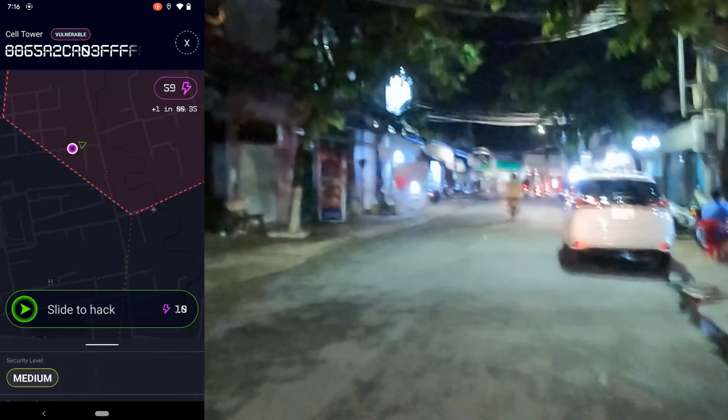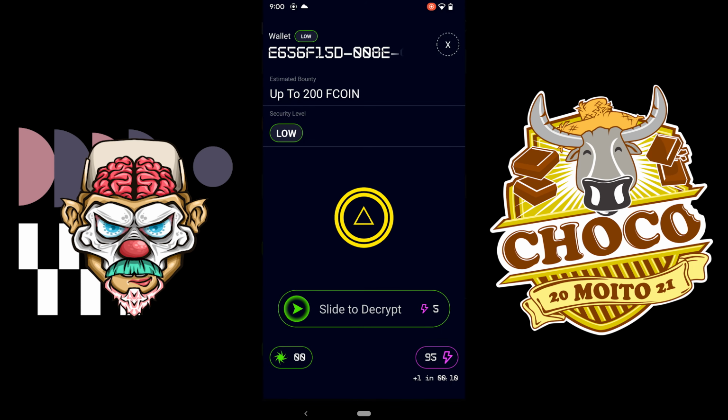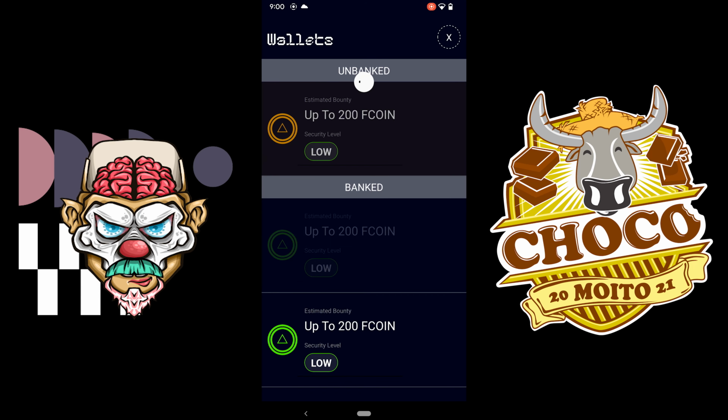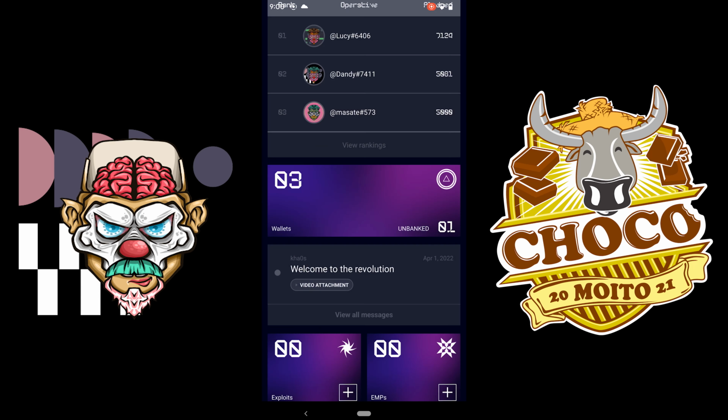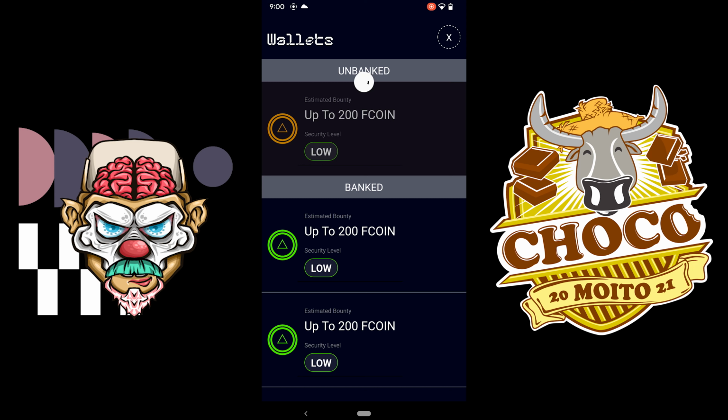So once you're done collecting the wallets, you just want to go back to the main screen and click on this one. So these are the wallets that I have. I only banked 2, and I still have 1 unbanked. So I think you can only decrypt the ones that you have banked. So make sure before you solve all these wallets, everything has been banked already, and to bank you just need to get out of the zone.